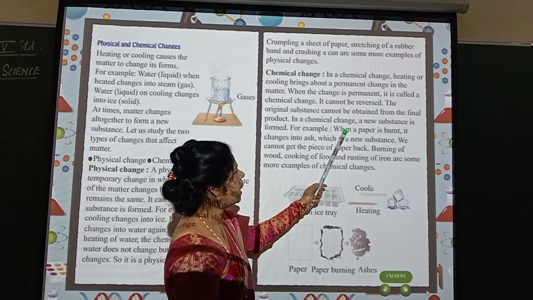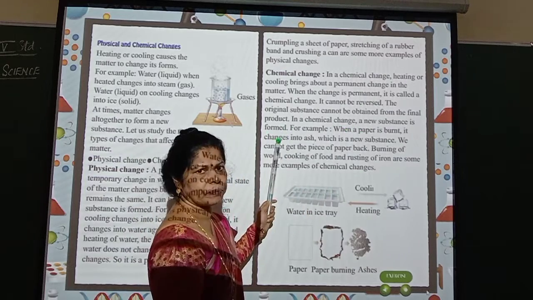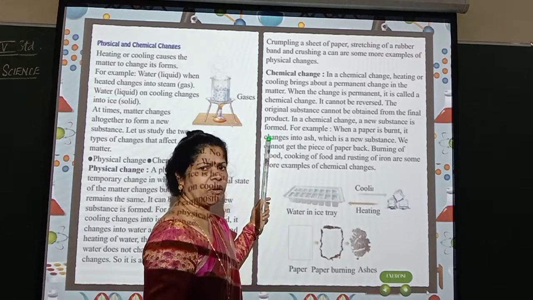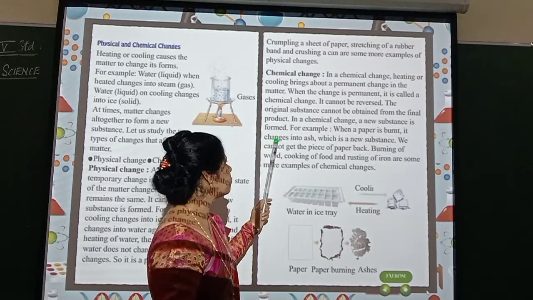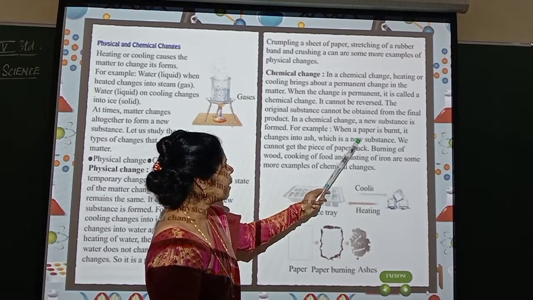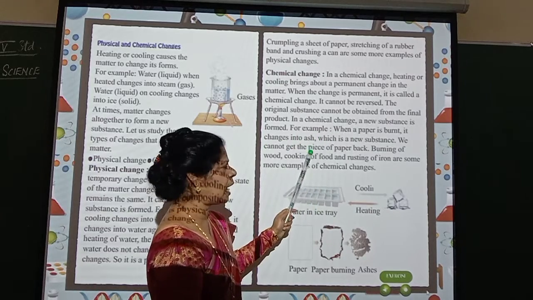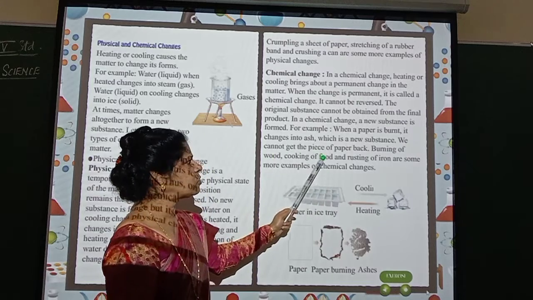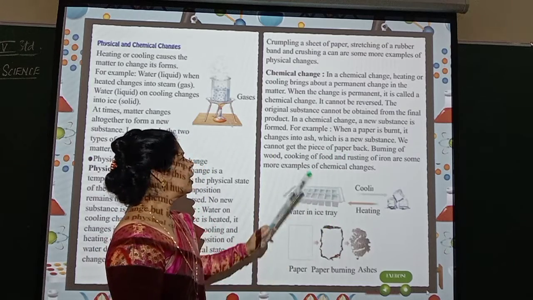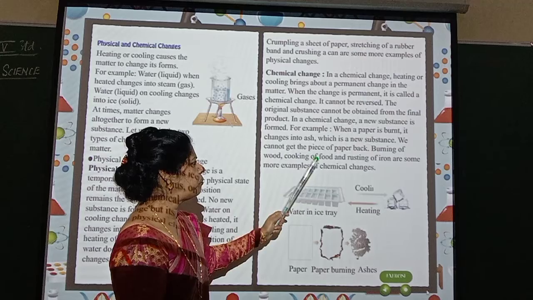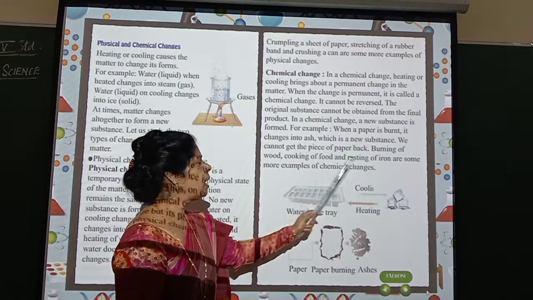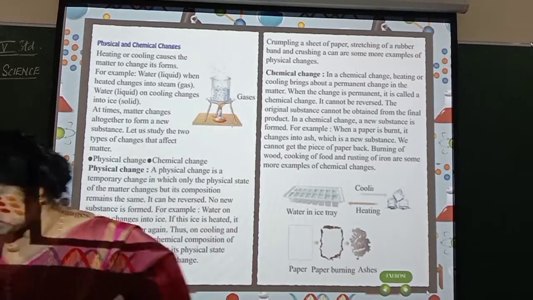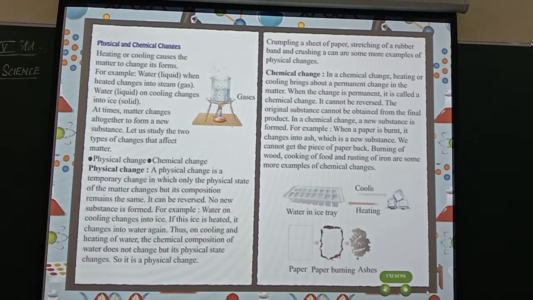In a chemical change, a new substance is formed. What happens in a chemical change? Totally a new substance will be formed. It will not get the original one. For example, when a paper is burnt, it changes into ash, which is a new substance. We cannot get the piece of paper back. Burning of wood, cooking of wood and rusting of iron are some more examples of chemical changes. Now for example, you can see here, I am going to burn.